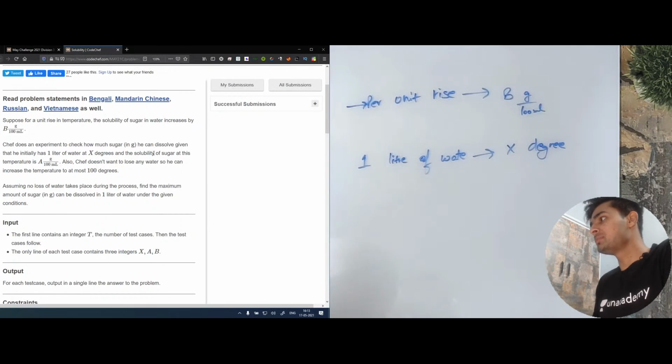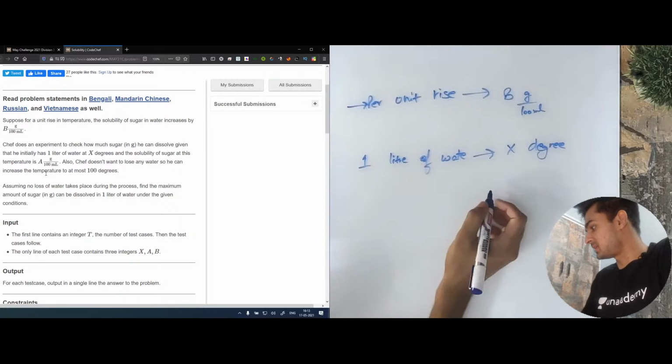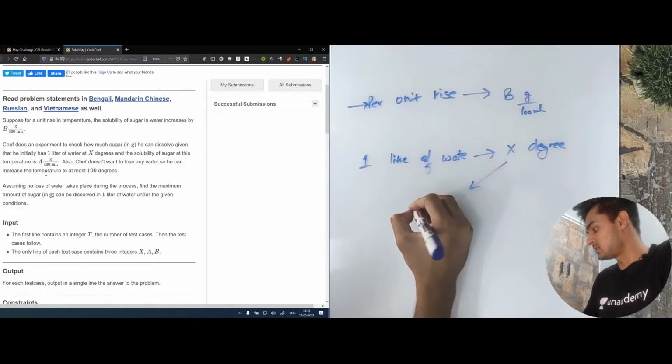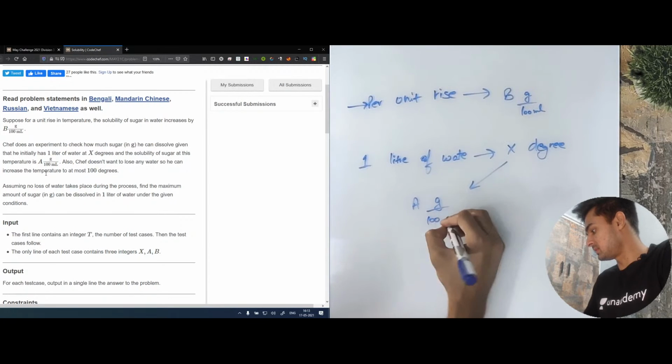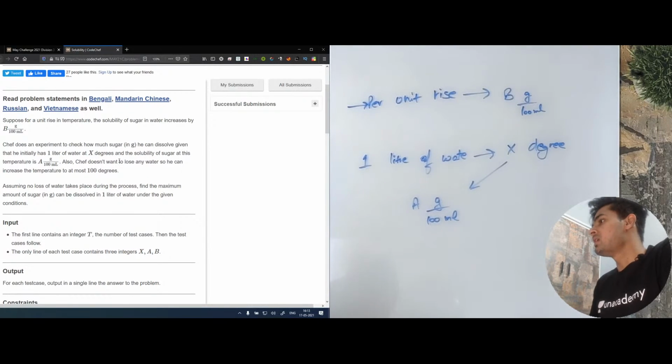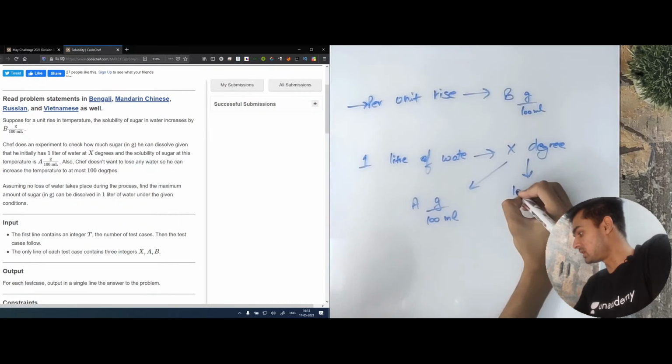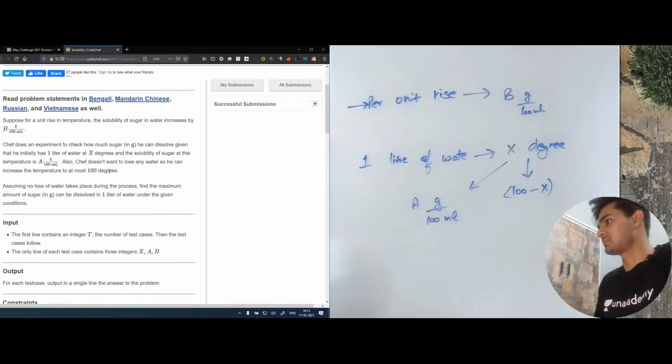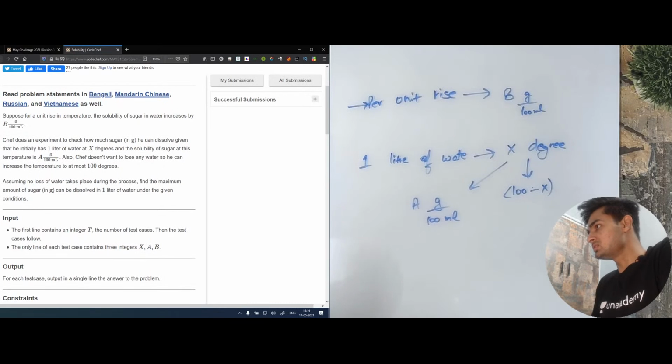The solubility of sugar at this temperature is A grams per 100 ml. Chef doesn't want to lose any water, so he can increase the temperature to at most 100 degrees. As we know, at 100 degrees the water would start to boil, so he cannot increase the temperature above 100. So the total increase in temperature is going to be 100 minus X. Assuming no loss of water takes place, find the maximum amount of sugar that can be dissolved in 1 liter of water.